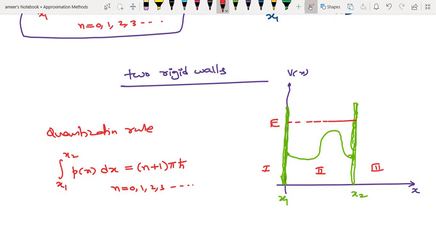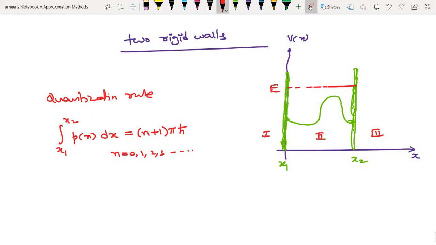Or you can write the same thing like this: the integration from x1 to x2 of p of x dx is equal to n pi h cross, with n equal to 1, 2, 3 and so on.